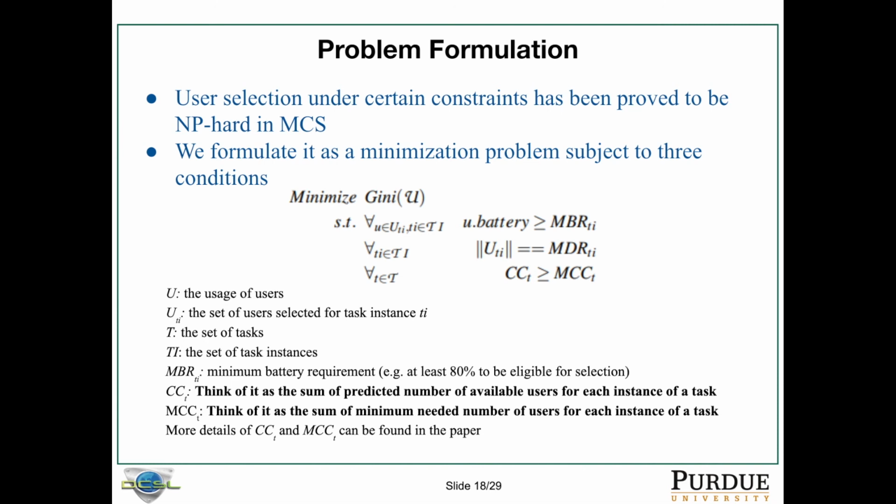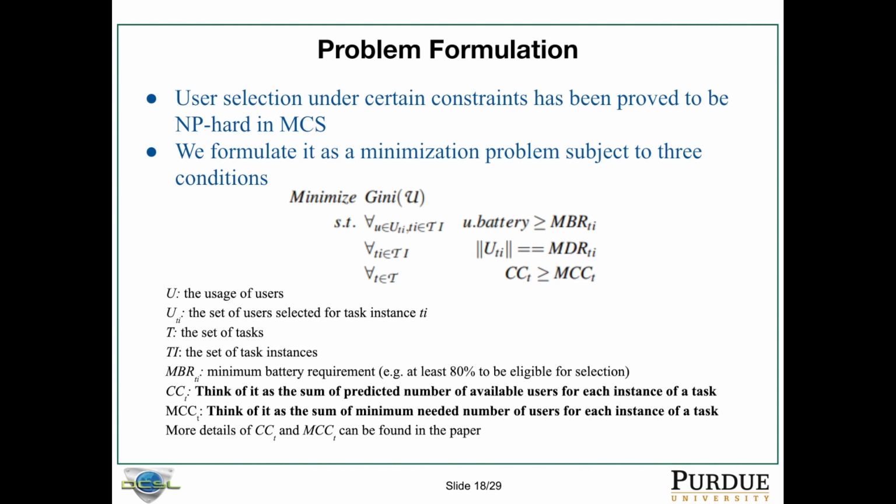The second constraint is that the final selected number of users of one task instance has to be equal to the number of required users for that task instance. The third constraint is more complicated.